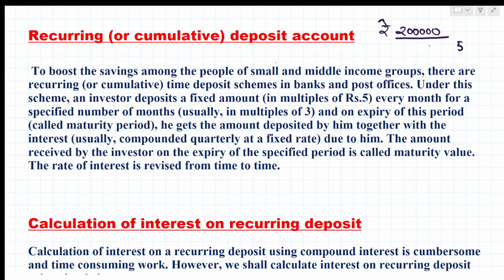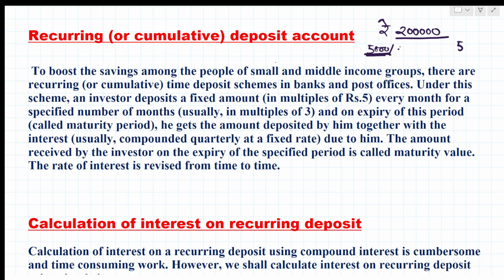So how will he deposit the amount? That will be a cumulative deposit or a recurring time deposit. In a recurring deposit he will fix the amount, like 5,000 per month. Suppose it starts in 2025, so in the month of January he will pay 5,000.